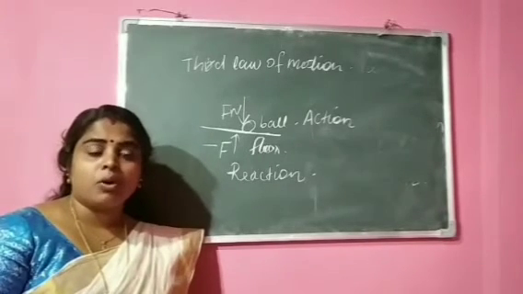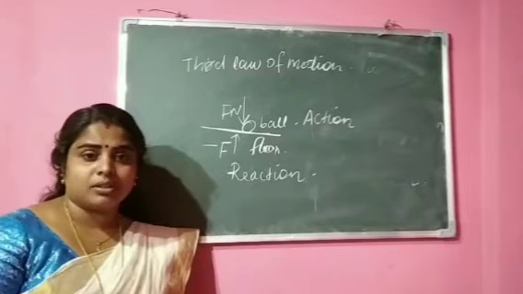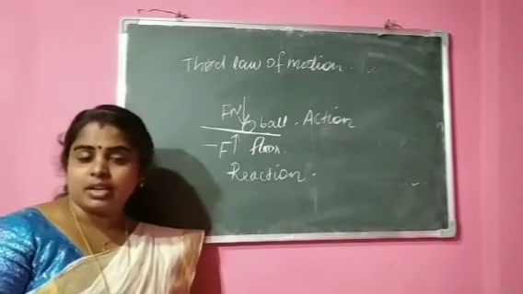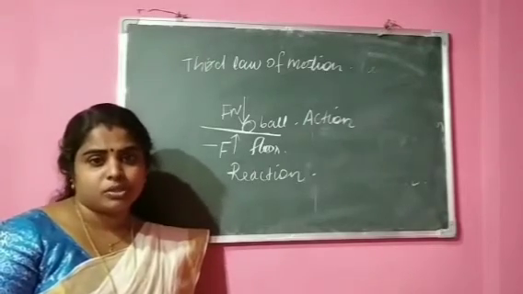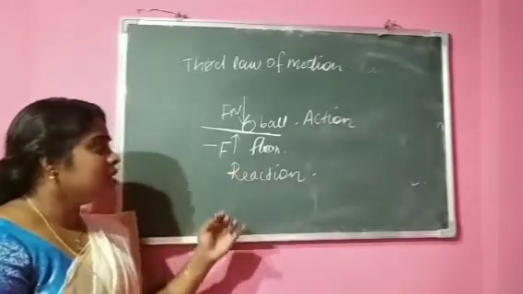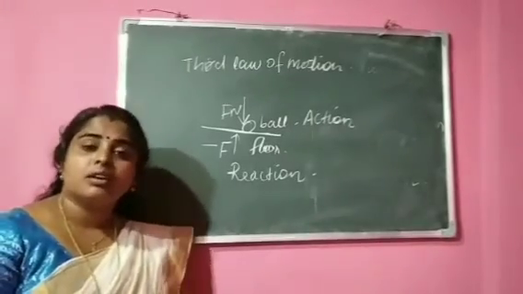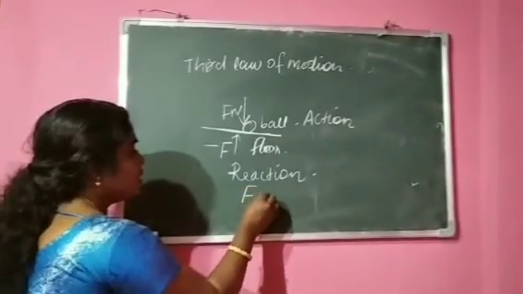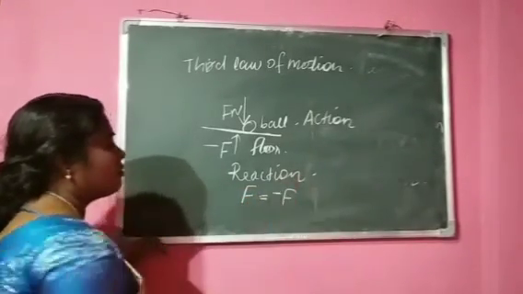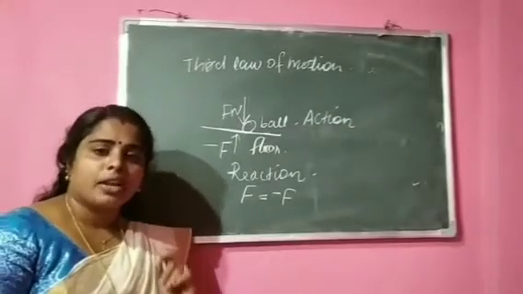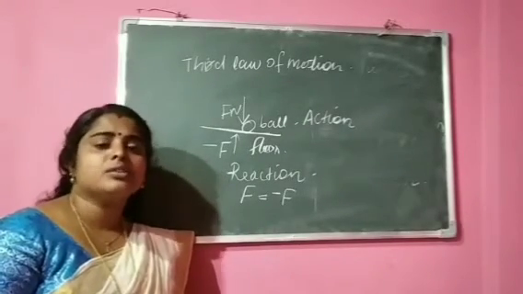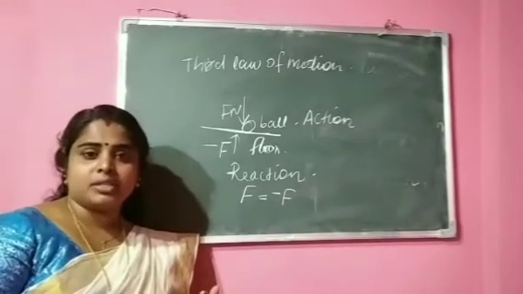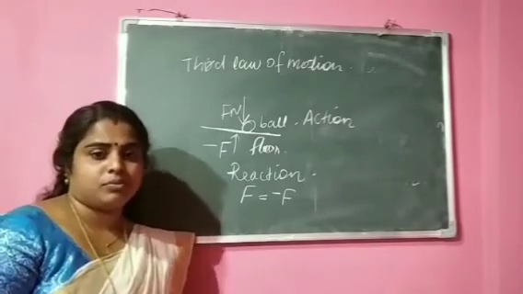And the ball is bouncing back from the floor. Rubber balls are bouncing back from the floor. This is another example for Newton's third law of motion. Okay, so these are some examples of Newton's third law of motion. We can write as per third law, F is equal to minus F. That is, for every action there is an equal and opposite reaction. Okay, so let us see more about this topic from this video.